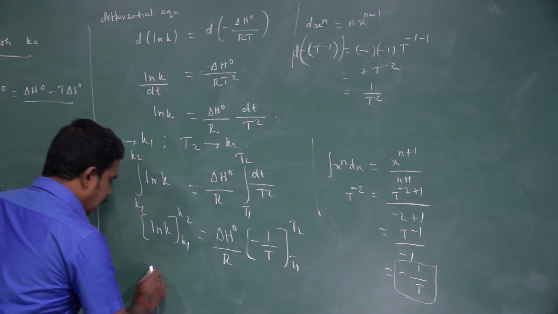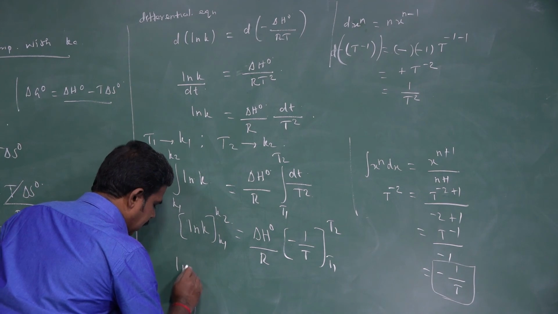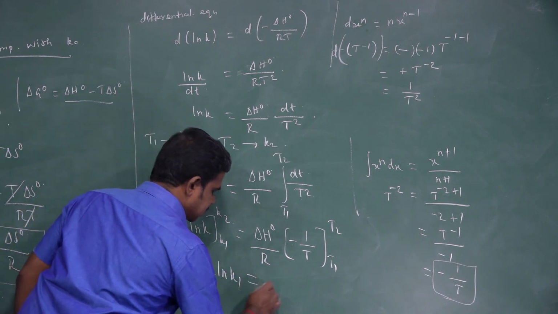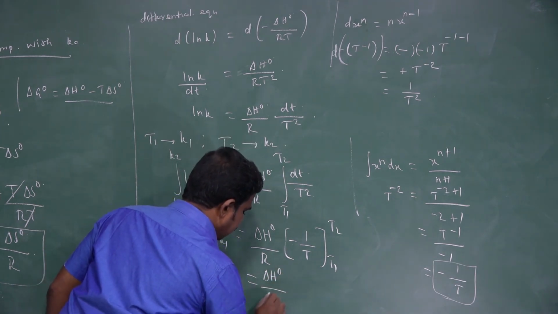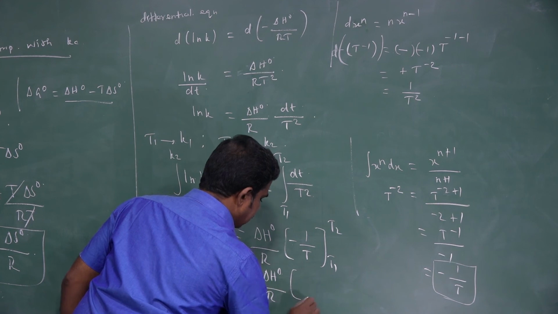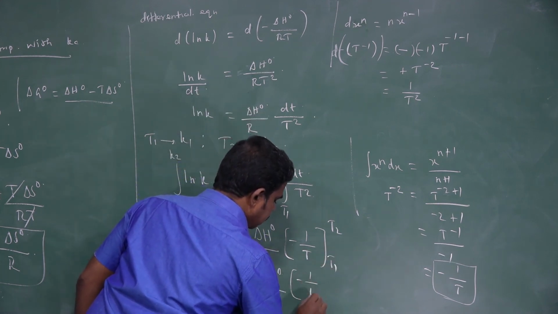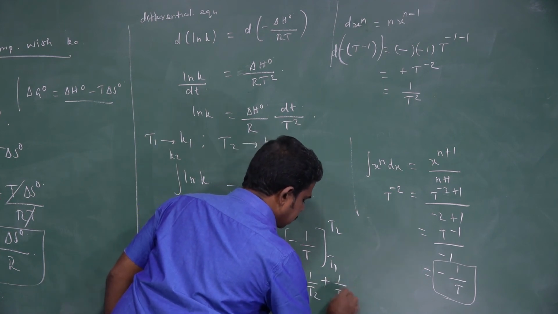That is ln K2 minus ln K1, which is equal to delta H naught by R into minus 1 by T2 plus 1 by T1.